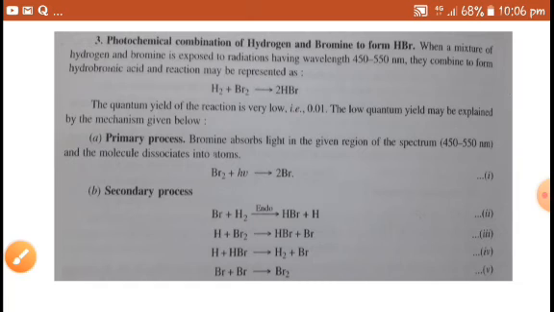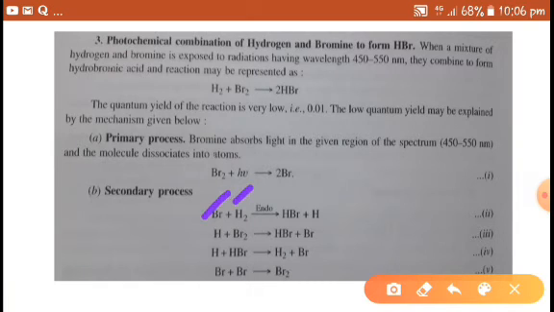In the secondary process, bromine atoms and hydrogen react to give hydrogen bromide and a hydrogen free radical. This hydrogen free radical formed in the first step, in the second step reacts with the bromine molecule and gives hydrogen bromide and a bromine free radical.